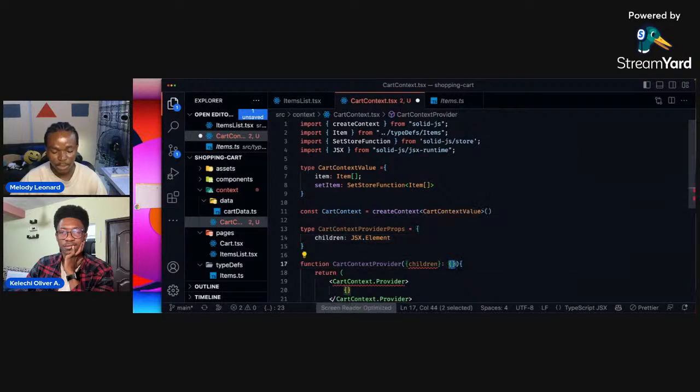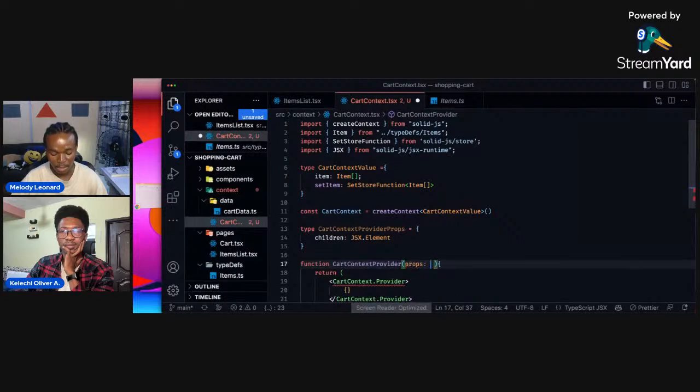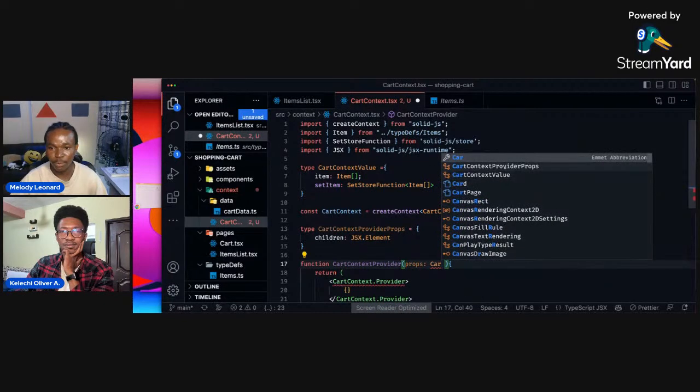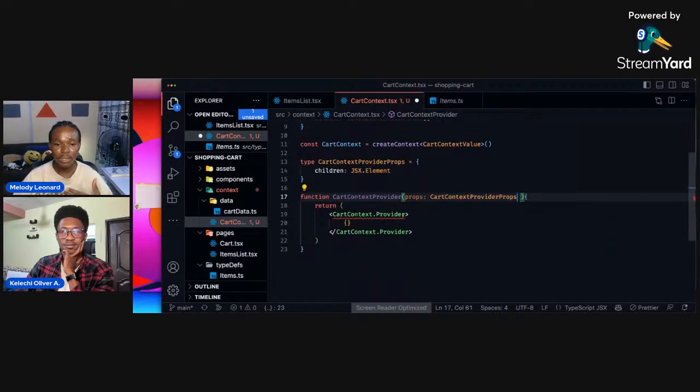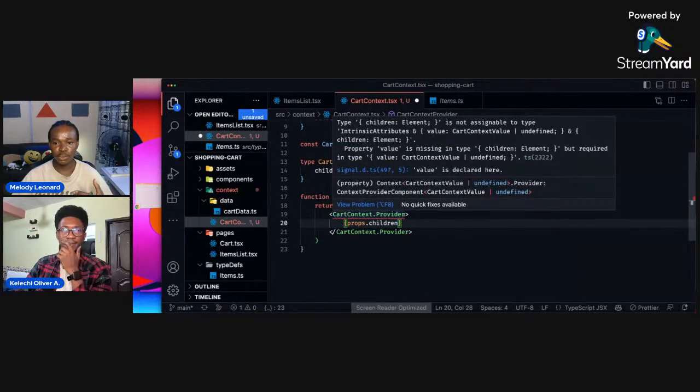And here we could assign these props. Whatever comes in here is going to have the cat context provider props type, which is this one here. Now we can call props dot children, because we are expecting that it is going to have its children. If you look up here, this is still erroring because it should have a value, and we've not passed in that value.